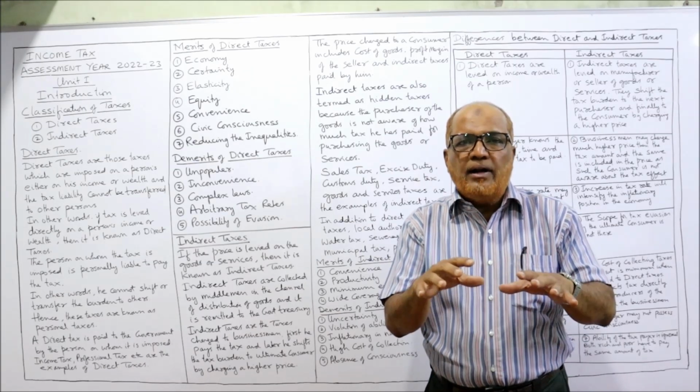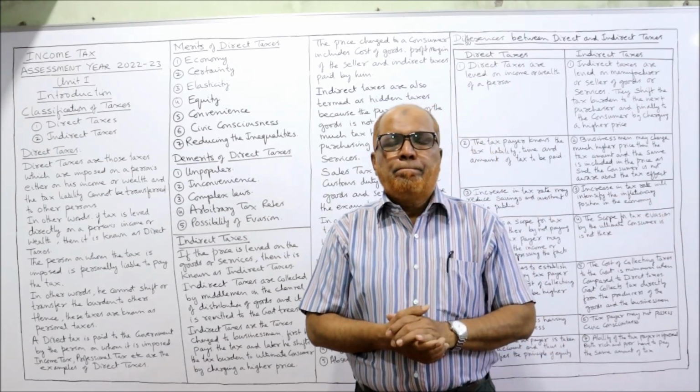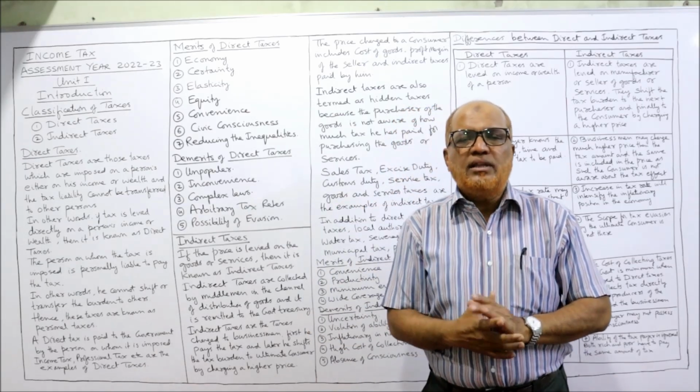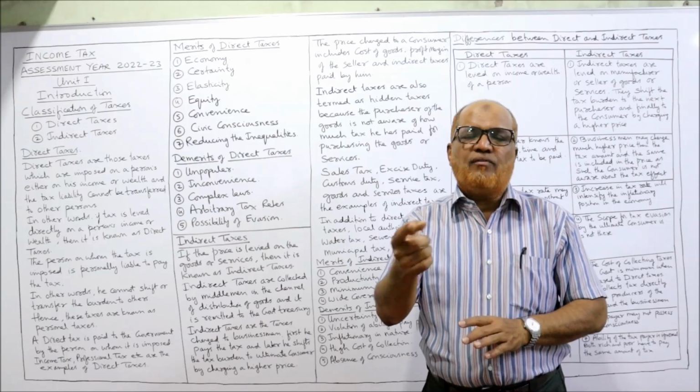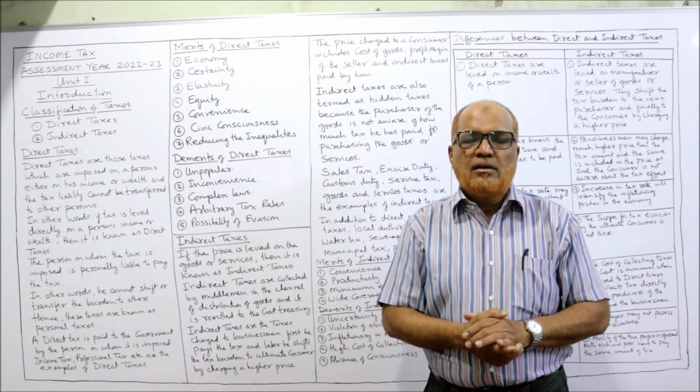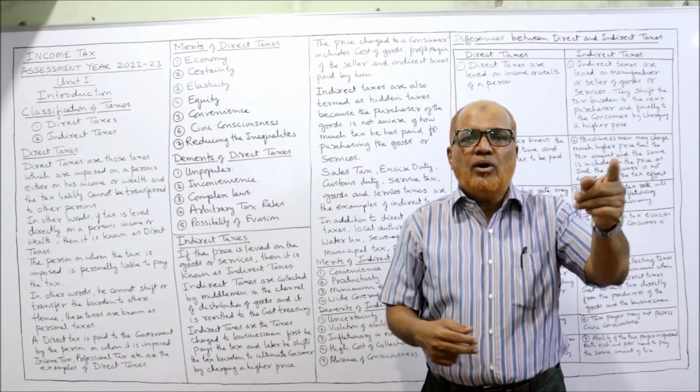Now ultimately the burden is on the consumer. Actually the cost was only 35,000 to him. To that he has charged 2,000 rupees profit and 5,000 rupees taxes. The ultimate burden of the tax will be on the consumer.